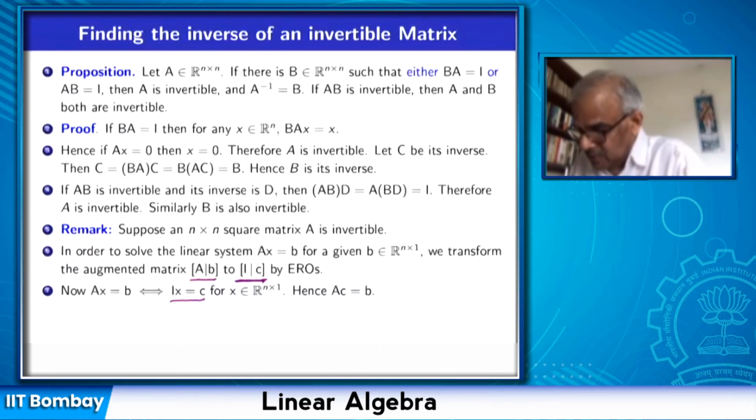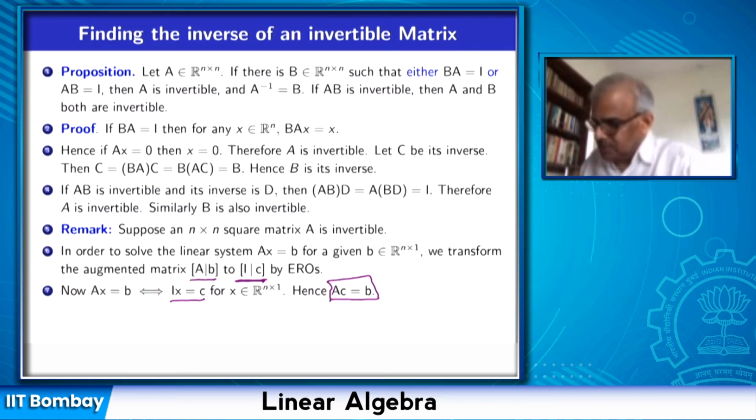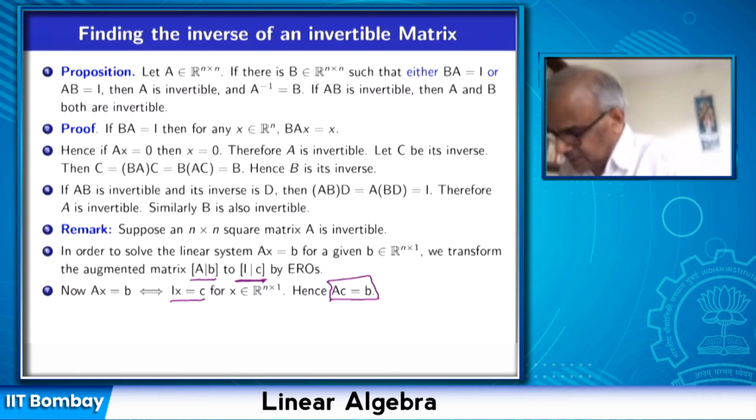So Ax equal to B if and only if x equal to C, for x in R^n, x a column vector. Ix is x, so x equal to C, and therefore I substitute into Ax equal to B, and I get AC equal to B. Okay. So that gives an algorithm to find the solution of an inhomogeneous equation using the Gauss elimination method.